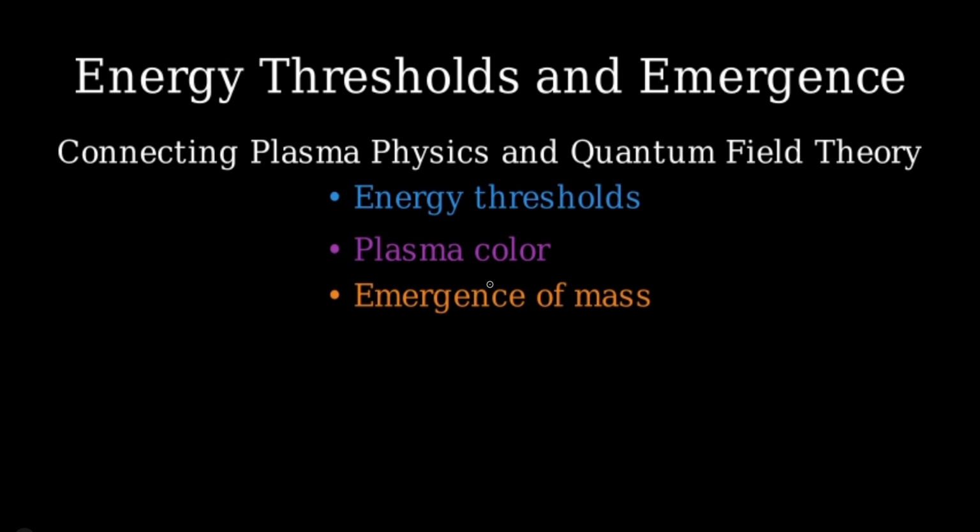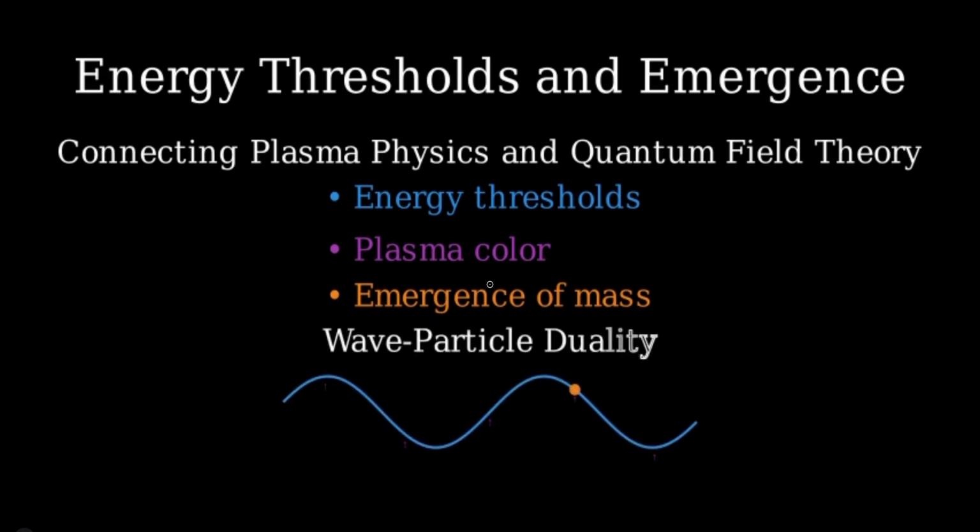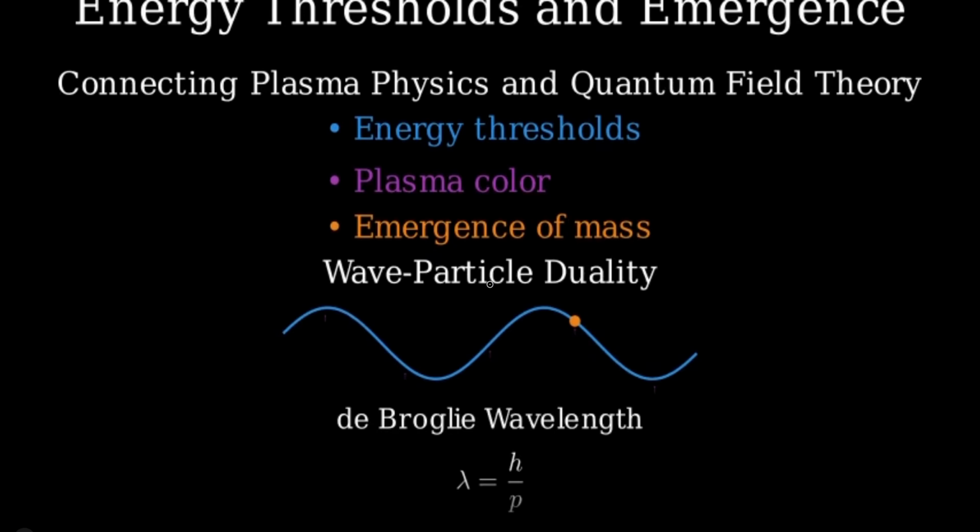Let's begin by understanding wave-particle duality as the foundational state of matter. In quantum mechanics, all particles exhibit both wave-like and particle-like properties. This duality is fundamental to understanding matter at its most basic level. The de Broglie wavelength equation shows that any particle with momentum p has an associated wavelength lambda. The equation is lambda equals h over p, where h is Planck's constant.